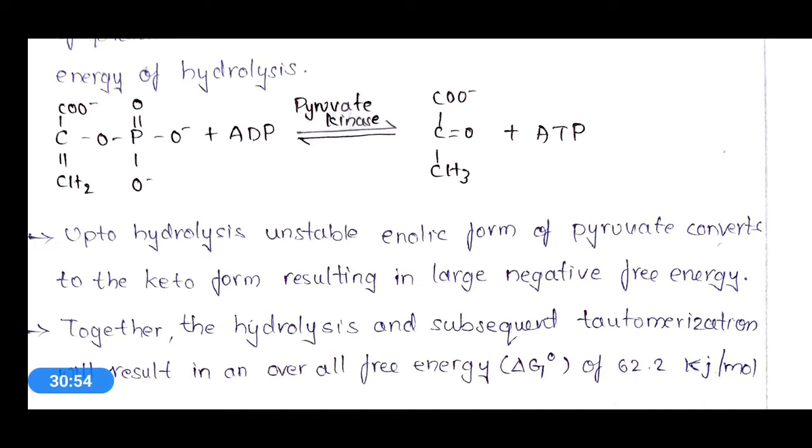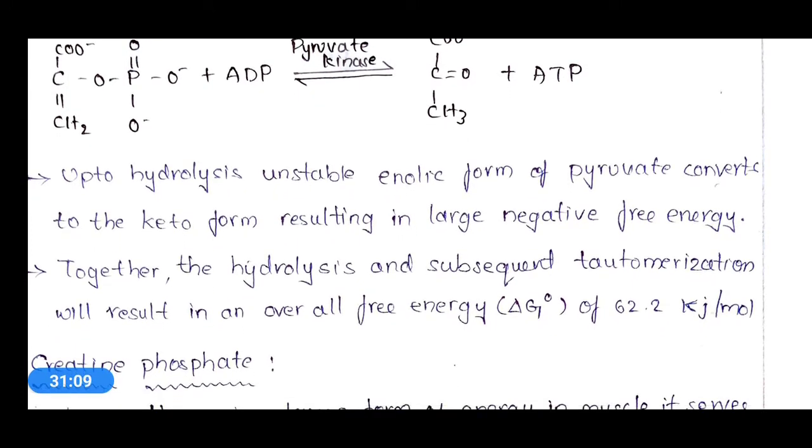First, hydrolysis will take place and the enolic form of pyruvate is formed, and to form the more stable keto form of pyruvate, this tautomerization will be carried out. Okay, so by this tautomerization and hydrolysis reactions, what will happen? The standard free energy change will be 62.2. This is not the free energy release, this is standard free energy delta G naught. Okay, it is released in the value of 62.2 kilojoules per mole.